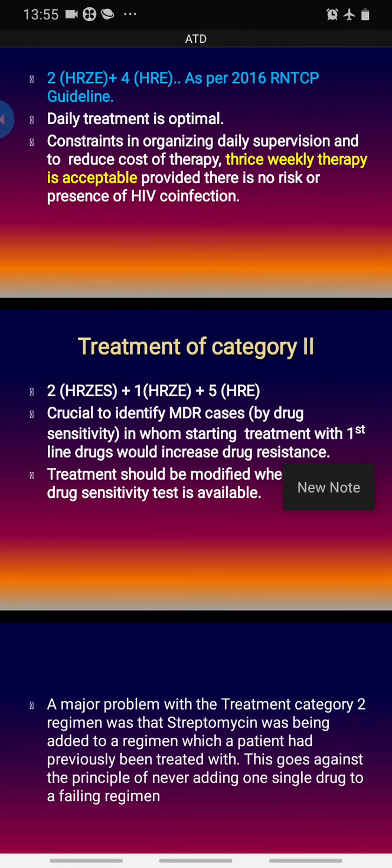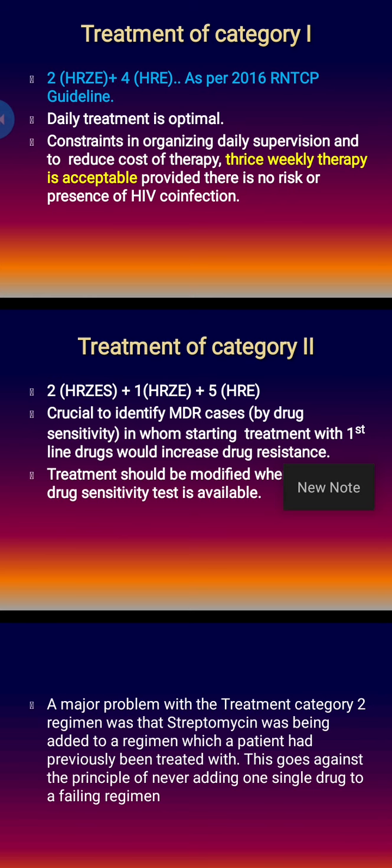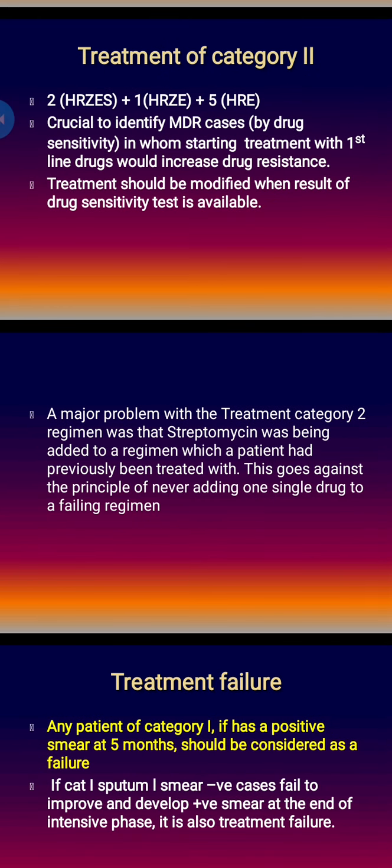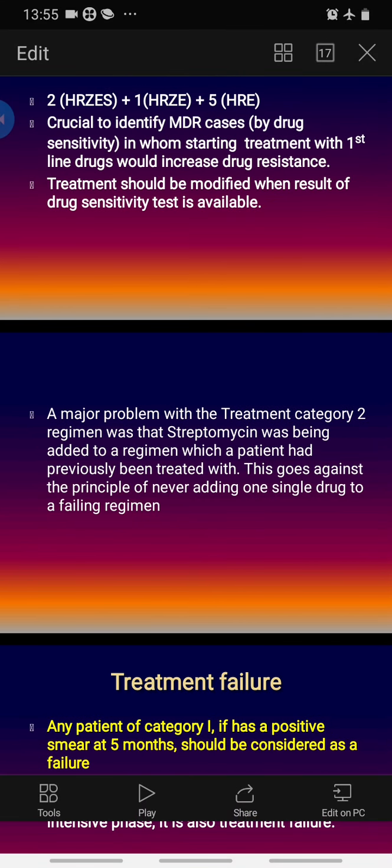Treatment of category 2, 2HRZES plus 1HRZE plus 5HRE, is not followed now, because category 2 patients are nowadays also given category 1 treatment, and additionally their sample is sent for drug sensitivity testing so that they can be started rapidly on the susceptible drugs without continuing these drugs for 8 months. The major problem with the category 2 regime was that streptomycin was being added to a regime which the patient had previously been treated with. This goes against the principle of never adding a single drug to a failing regime.